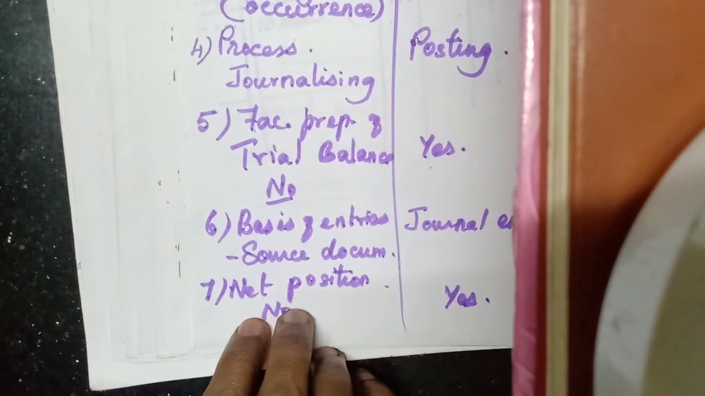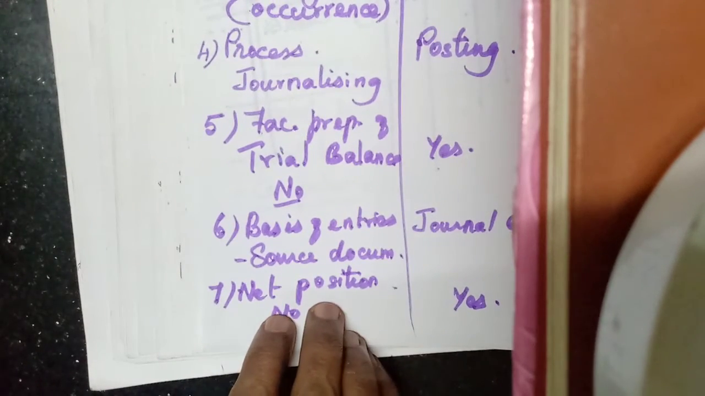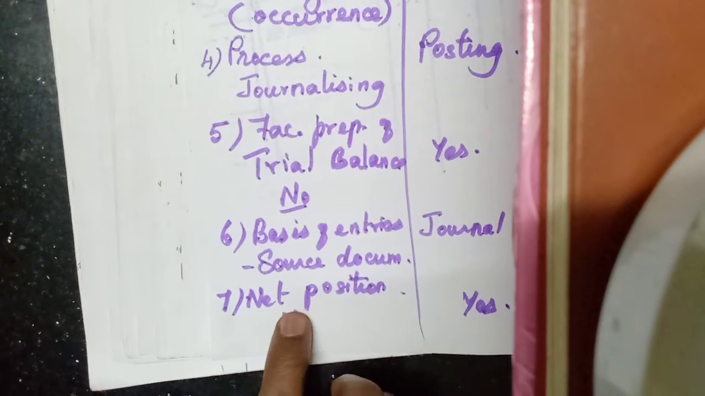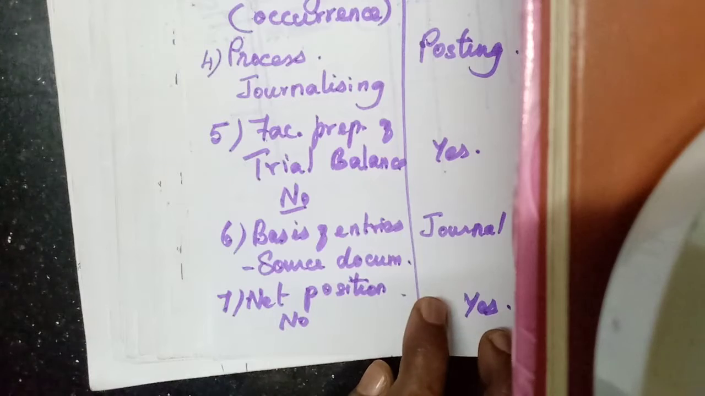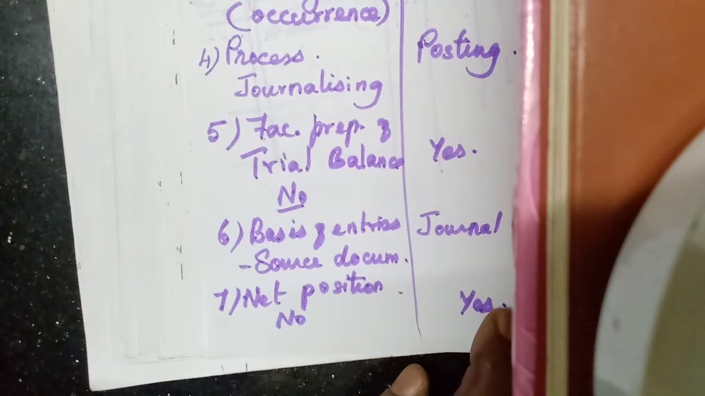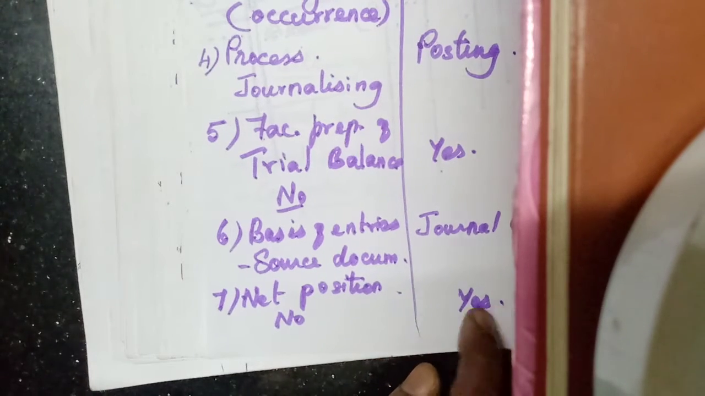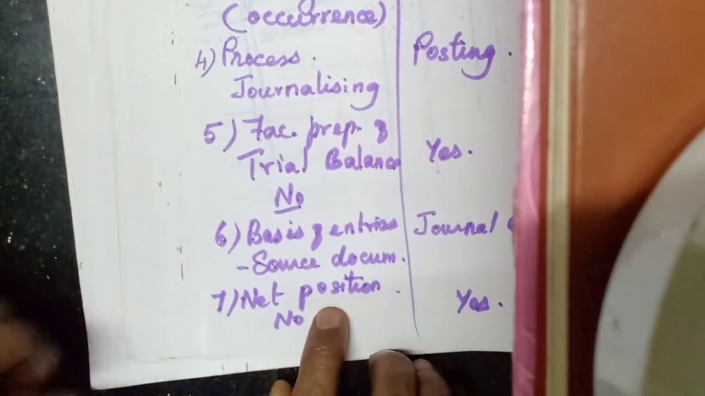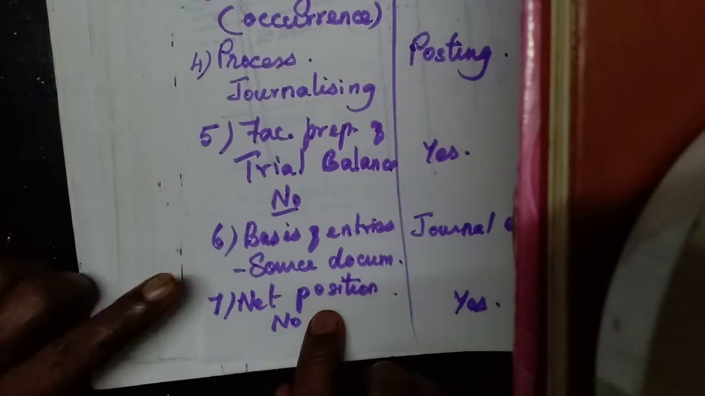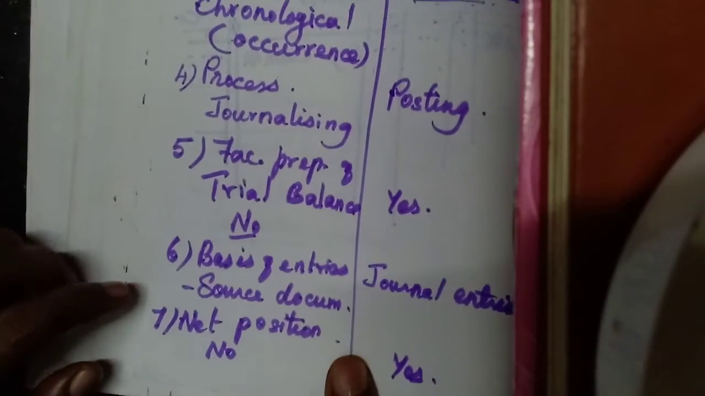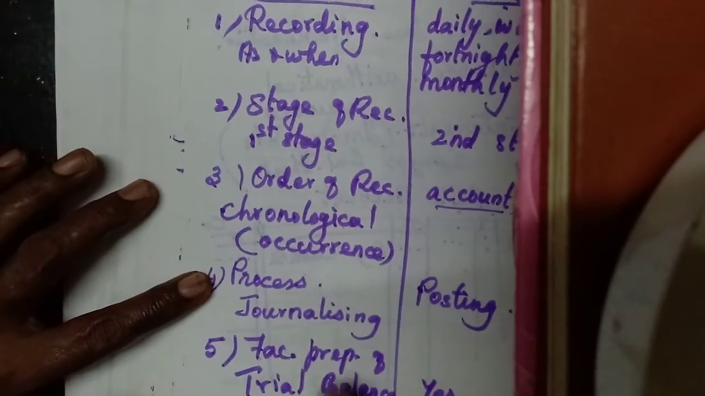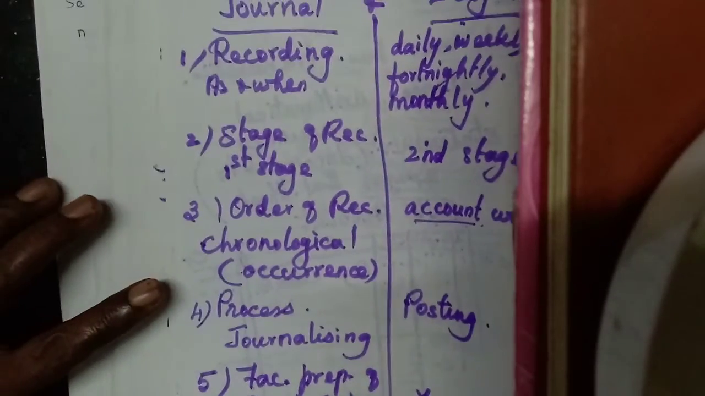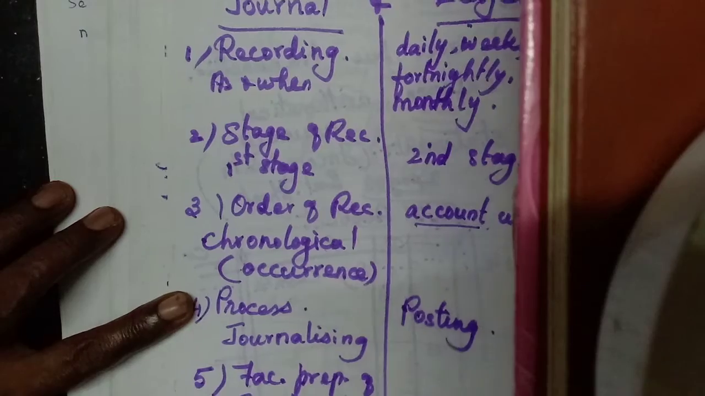Then the last one, the net position. The net position of an account cannot be known from a journal entry, but the net position of an account can be found out from a ledger account, that means how much is the balance. In the journal, we only prepare the journal entries. That's all. This one is also one of the question answers, 3 marks: distinction between journal and ledger.